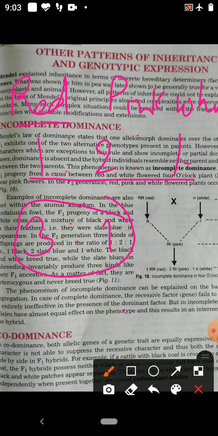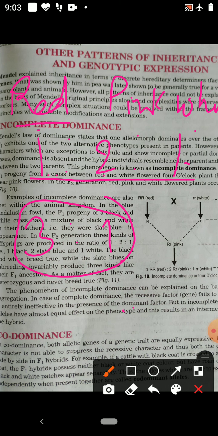It means the recessive gene is entirely ineffective in the presence of the dominant gene, the dominant factor. But in incomplete dominance, both alleles, red and white, capital R and small r, have almost equal effect on the phenotype.